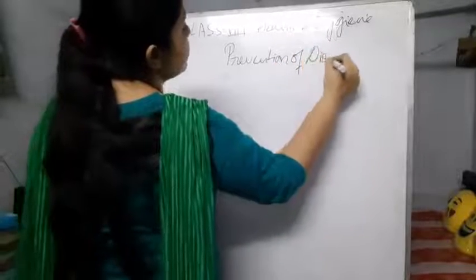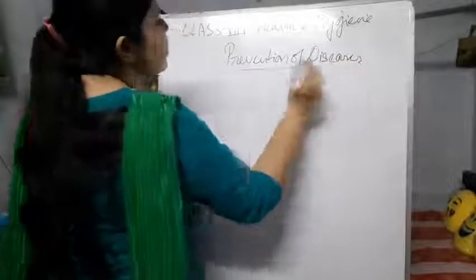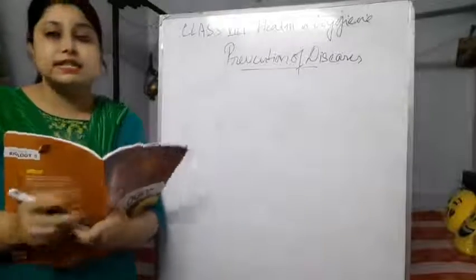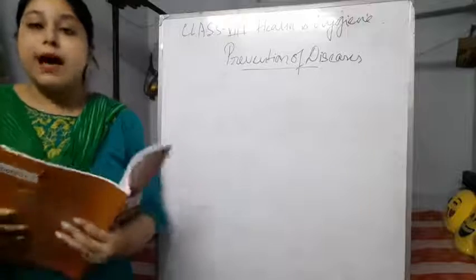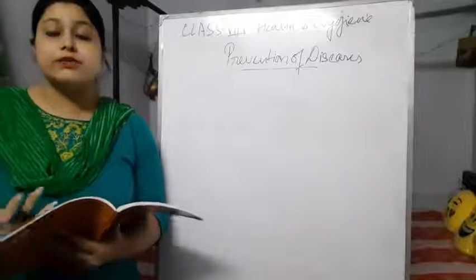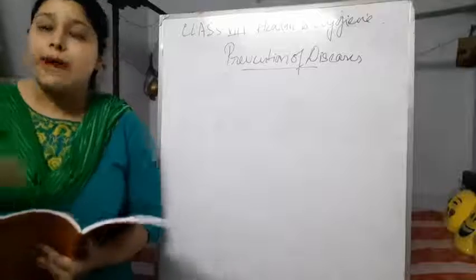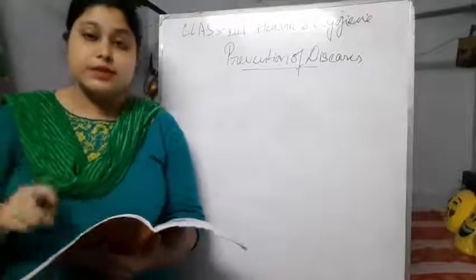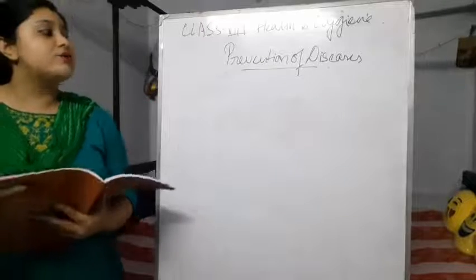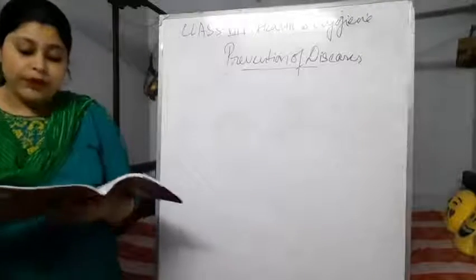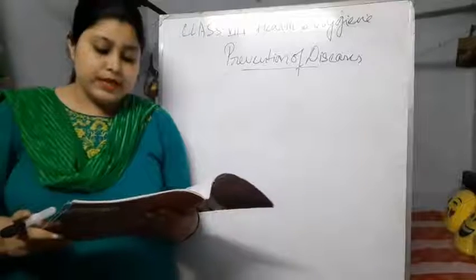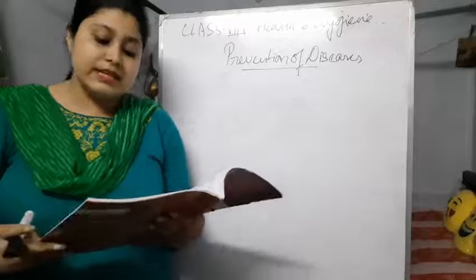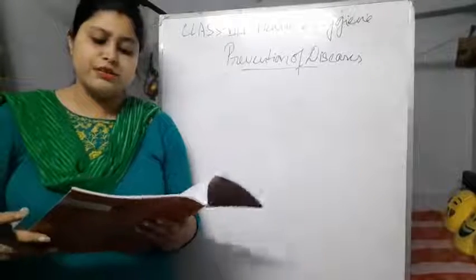So as you all know, till now we learned about diseases, how diseases happen, what vectors are associated with them, and what bacteria, viruses, and pathogens are the reasons for these diseases. But in today's class we are going to learn how to prevent those diseases. Firstly, human beings possess some natural mechanisms that enable them to fight pathogens and remain healthy.